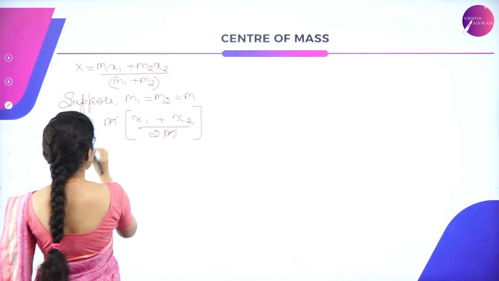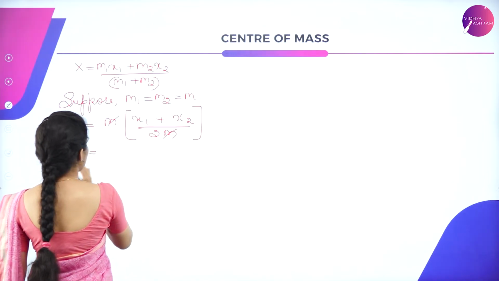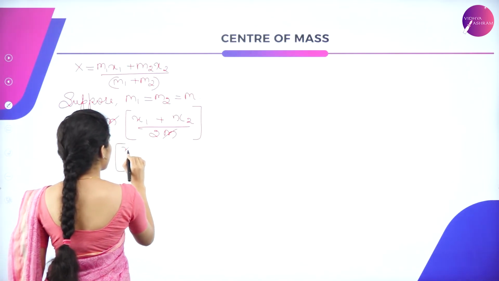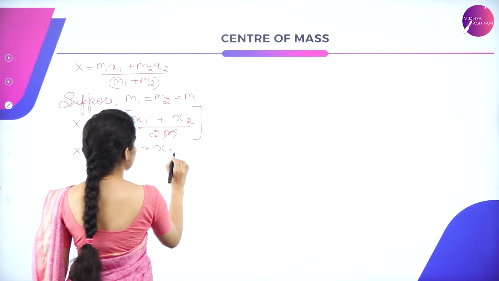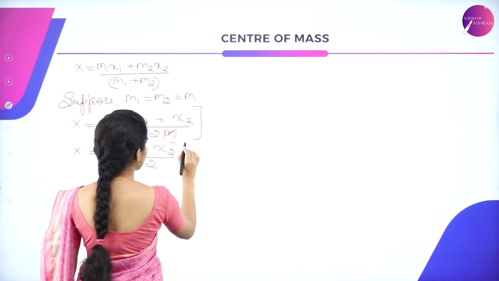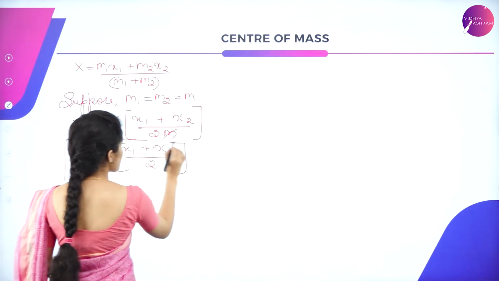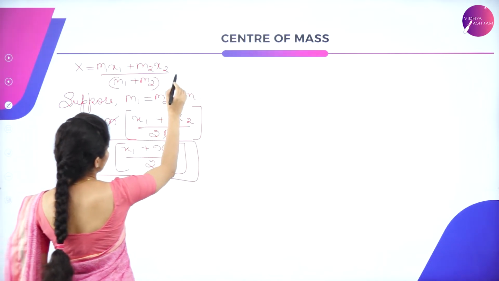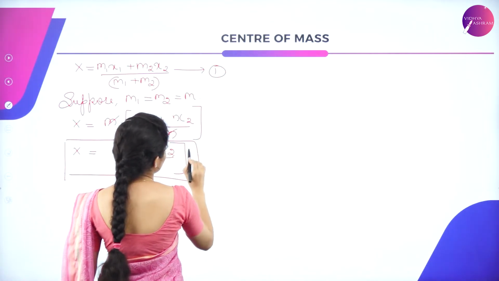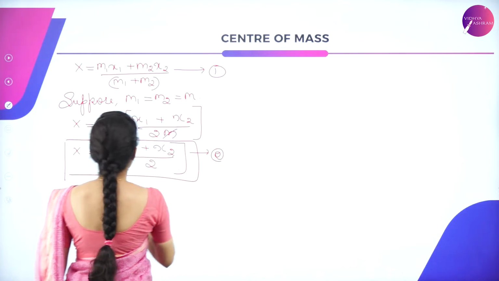So m cancels with m, so we have x is equal to (x1 plus x2) divided by 2. If this is equation 1, this is equation 2.